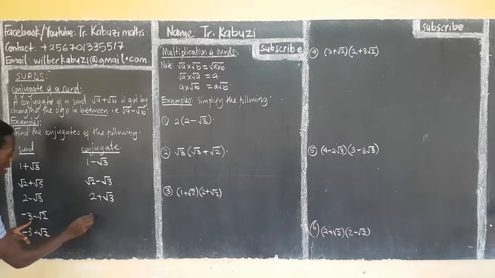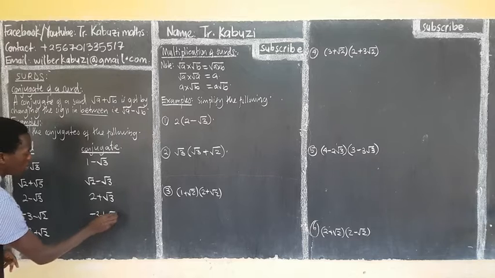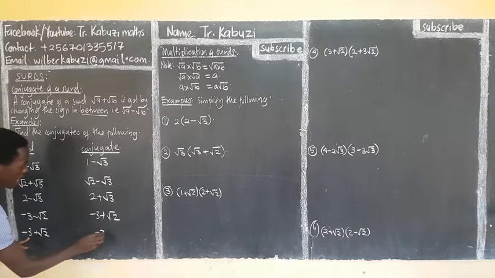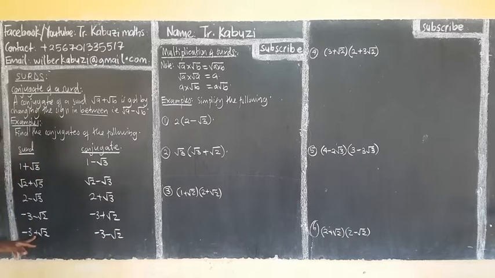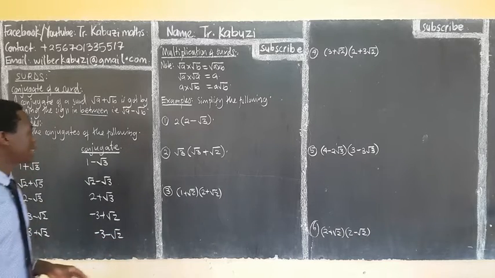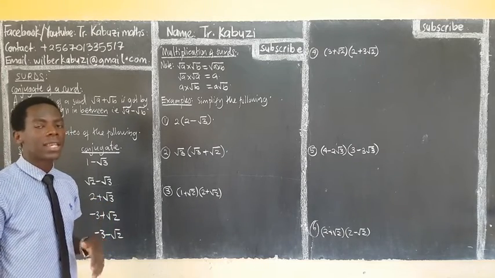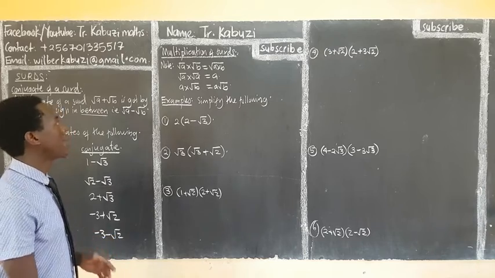So this will be negative 3. Now this one becomes a plus root 2. We don't interchange any of the signs at the start. Then this one will be negative 3. Now we change this to negative root 2. As simple as that. So that's how we get conjugates. Whenever you multiply a conjugate and its pair, you get a difference of the squares. We are going to see that when we come to it.